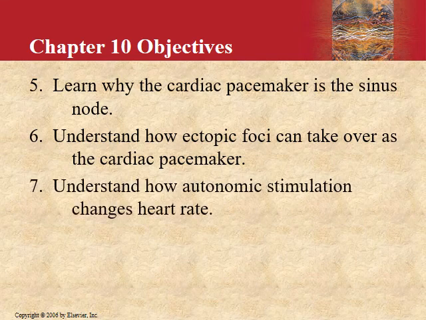And understand how autonomic stimulation changes heart rate: how parasympathetic and sympathetic, through which receptor and which mechanism, would either increase or decrease it.